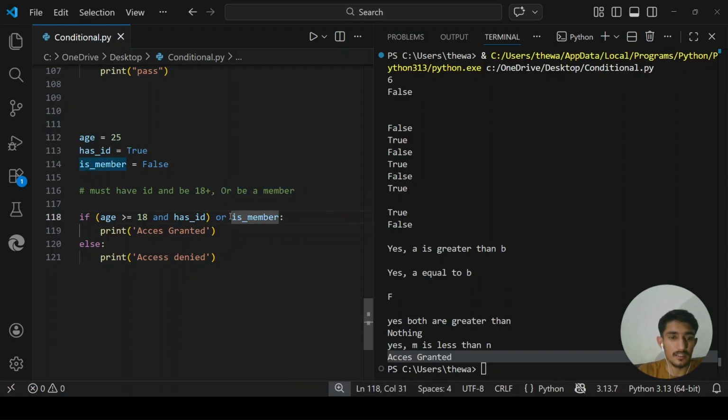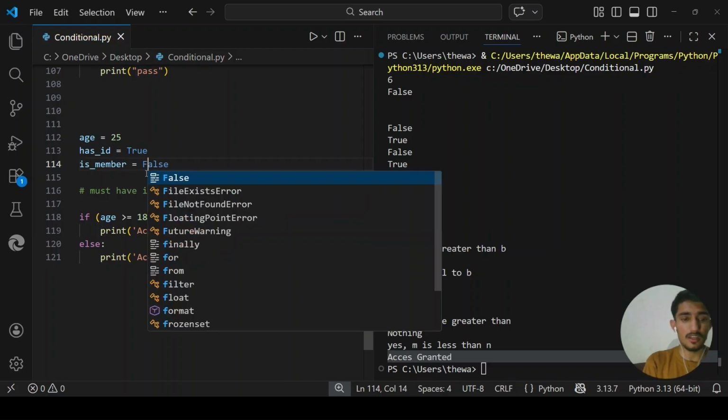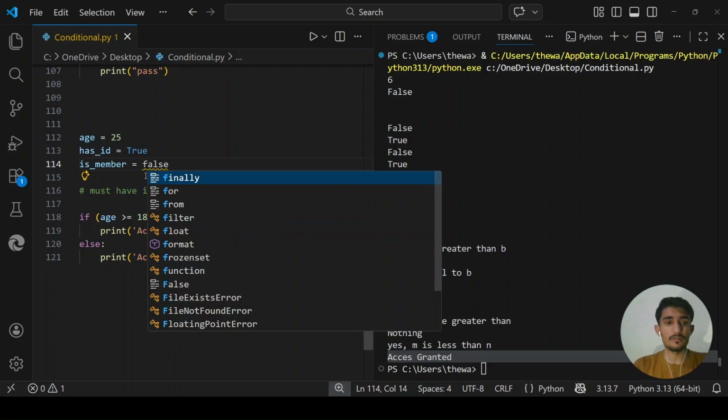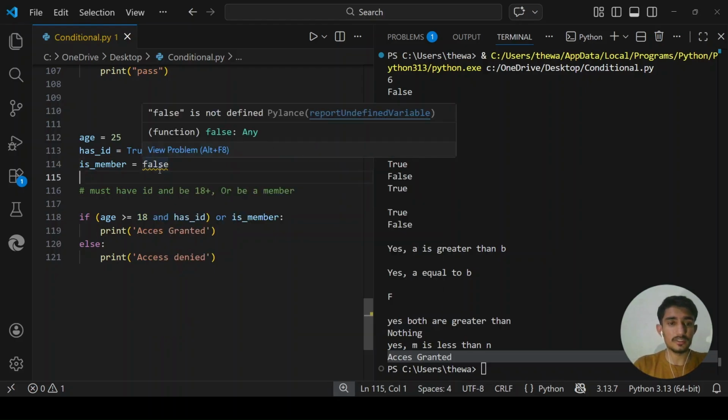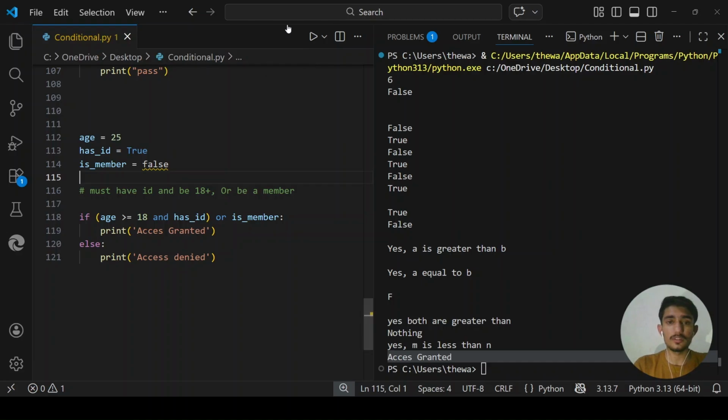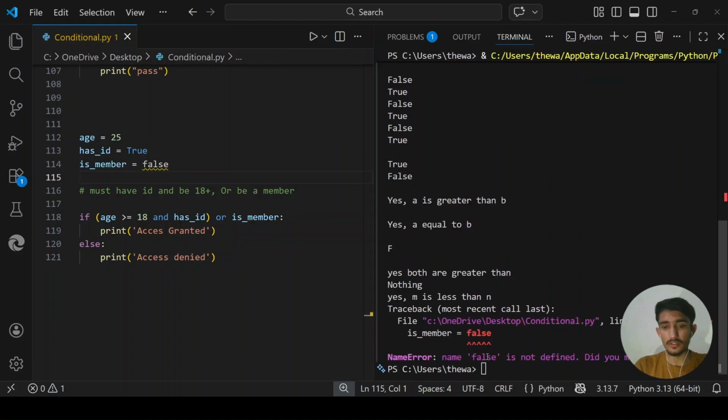So I define two conditions here. One is on the right-hand side, which is is_member. It will check, is he a member? I already defined above that I just gave him the false boolean value with a capital F. Let's say I write a small f. Here you can see a yellow line appears, so something is fishy. It says NameError: false is not defined. Did you mean False with capital F? You see.